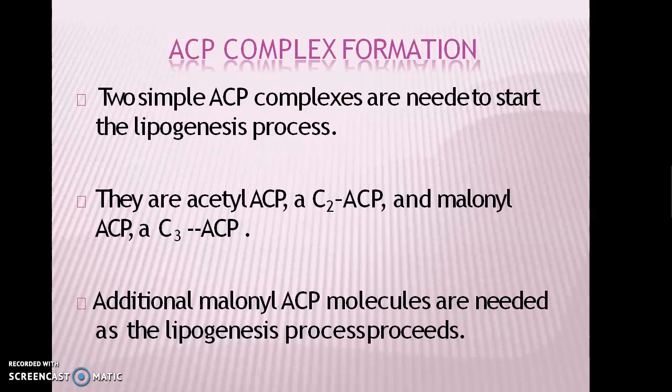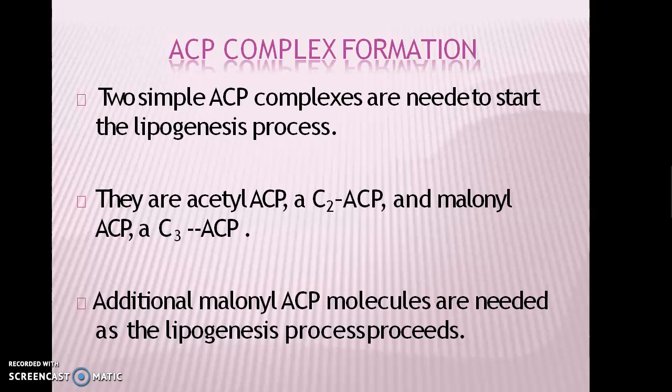Then there is a formation of acyl carrier protein complexes. 2 acyl carrier protein complexes are needed to start the process of lipogenesis. They are the acetyl ACP, that is a C2-ACP, and the malonyl ACP, that is a 3-carbon ACP.